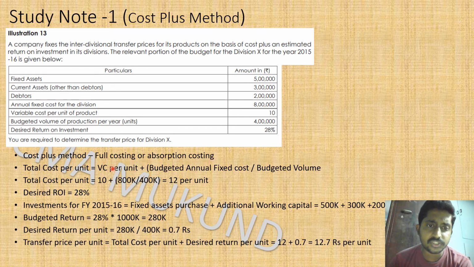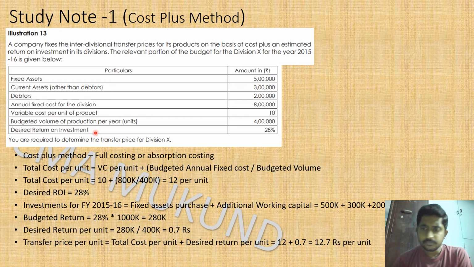So the total cost is variable cost per unit plus budgeted annual fixed cost divided by budgeted volume. Budgeted fixed cost is given as 8 lakh for the year as per the budget, and budgeted volume for the year is 4 lakh. So 8 lakh divided by 4 lakh is 2 rupees, which is added to the variable cost of 10 rupees that is already given. So the total cost per unit is 12 rupees.